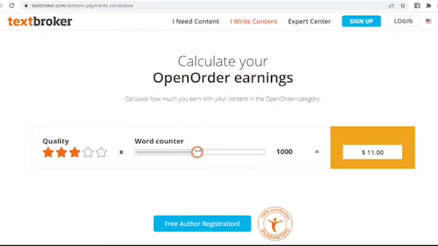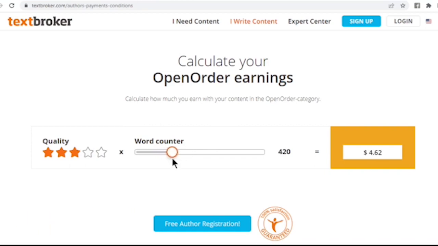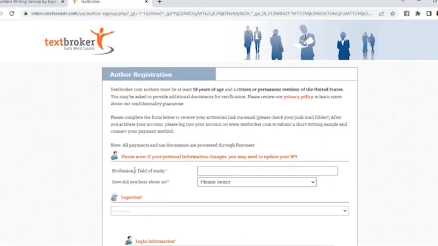The first and least lucrative option is to use textbroker.com. Textbroker.com works with big companies like Yoast, Staples, eBay, and others. This platform pays you for writing articles. You don't need to write them yourself since you can obtain them for free with a simple Google trick.